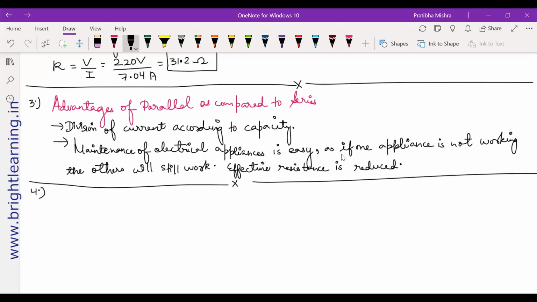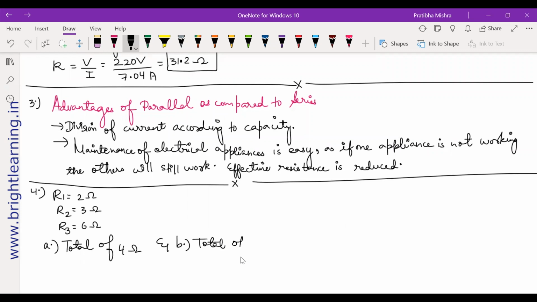How can 3 resistors of resistances be connected to give a total resistance? First, what are those 3 resistors? The first one is giving you 2 ohm, the second one is giving you 3 ohm, the third one is giving you 6 ohms. Now, you need to get a total of, let's say, 4 ohms in part A, and part B is a total of, I think, 1 ohm. How do you think you can connect them?